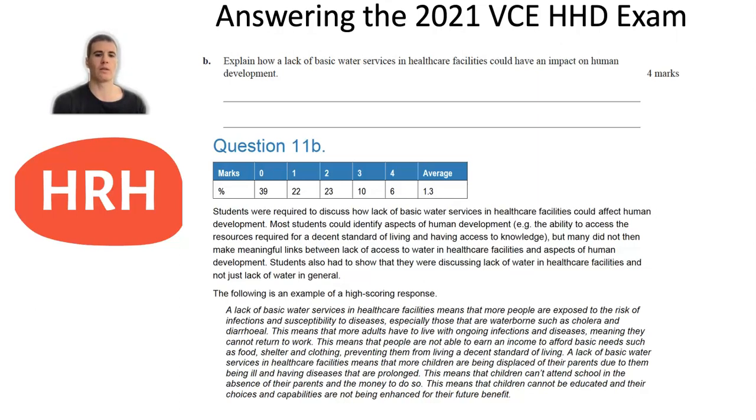A lack of basic water services in healthcare facilities means that more children are being displaced from their parents due to them being ill and having diseases that are prolonged. That means children can't attend school in the absence of their parents with the money to do so, and children can't be educated and their choices and capabilities are not being enhanced for their future benefit. So a couple more links there to that human development definition. I would always include at least 2 to 3 human development phrases if a question was worth 4 marks, as well as making direct or meaningful links to any stimulus material that's provided.